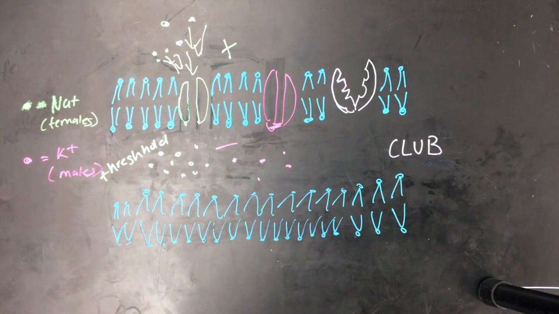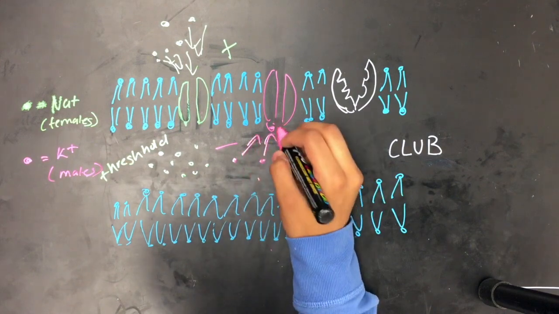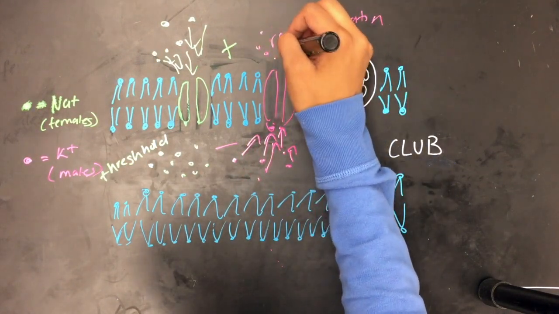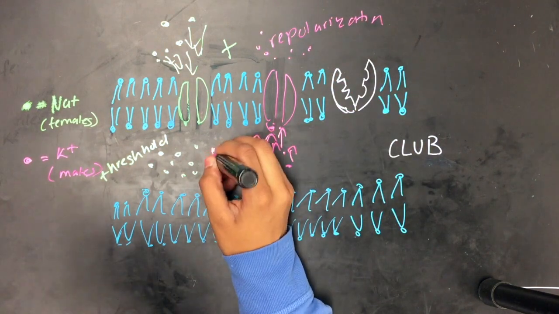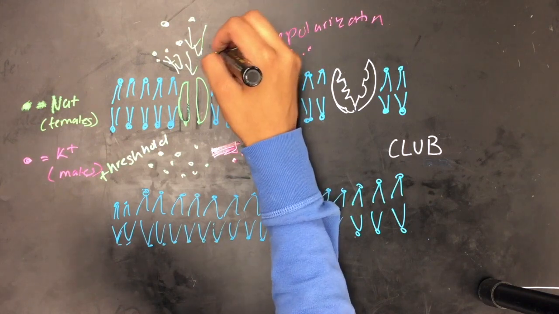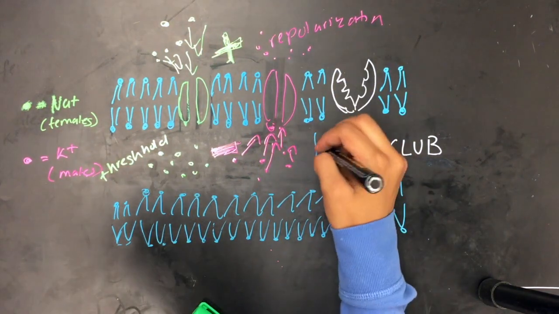The potassium males and the sodium females are mixing within the club, and the neuron is depolarized. It's about 2 a.m., and the club is so electric, it's 30 millivolts. But now, the club is so full, the bouncers have to finally start kicking out all the potassium males and repolarize the neuron. However, they do their job just a little too well, and the charge inside the neuron is